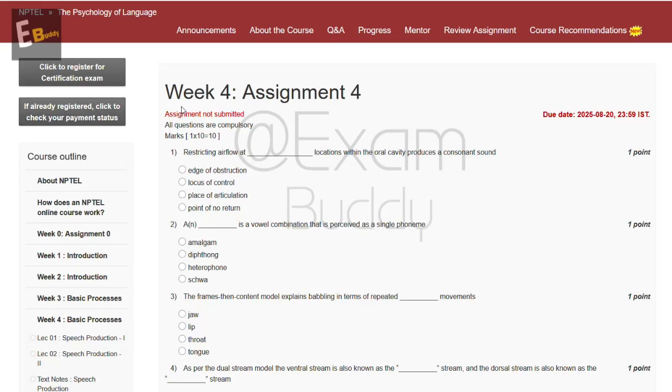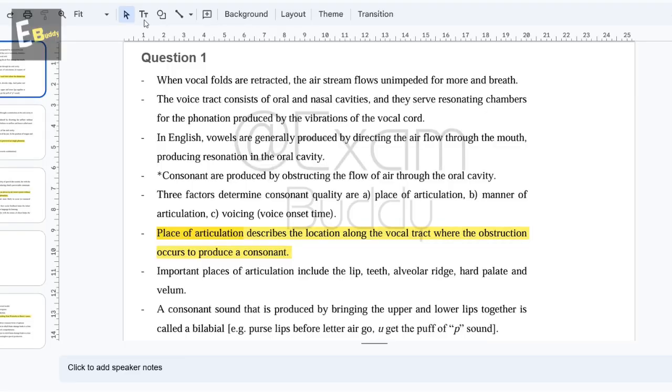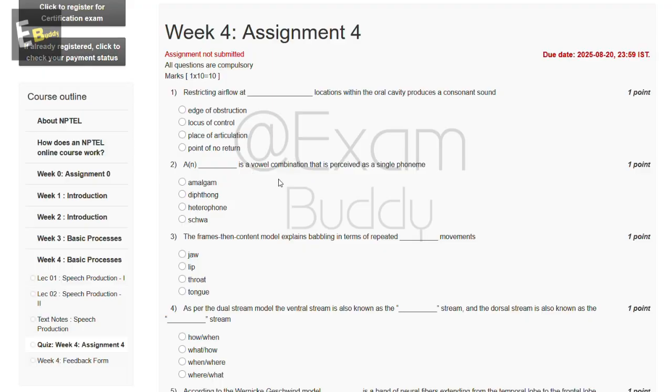Now let's do our assignment week 4, the psychology of language. The first question is: restricting airflow at dash locations within the oral cavity produces a consonant sound. The options are: edge of obstruction, locus of control, place of articulation, point of no return. Let's check the answer. Place of articulation describes the location along the vocal tract where the obstruction occurs to produce a consonant. The answer of our first question is C.